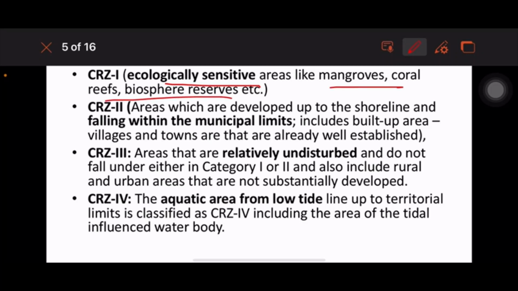CRZ 2 is areas which are developed up to the shoreline and fall within the municipal limits, where you can build up areas, villages and towns that are already well established. Whereas CRZ 3 is the areas that are relatively undisturbed and do not fall under either category 1 or 2, and it also includes rural and urban areas. But CRZ 4 is the aquatic area from the low tide line up to territorial limits. Okay, this is very important.